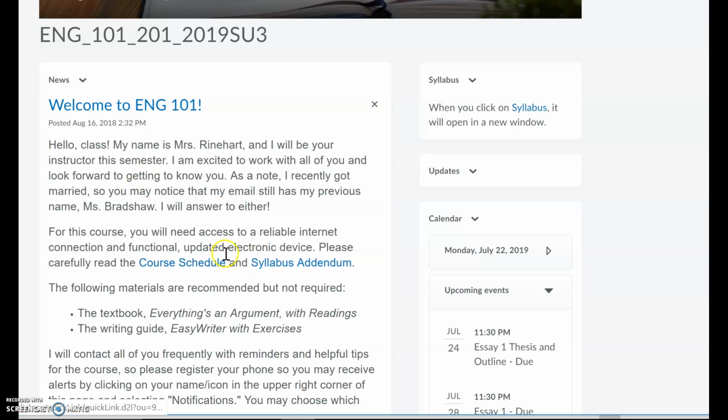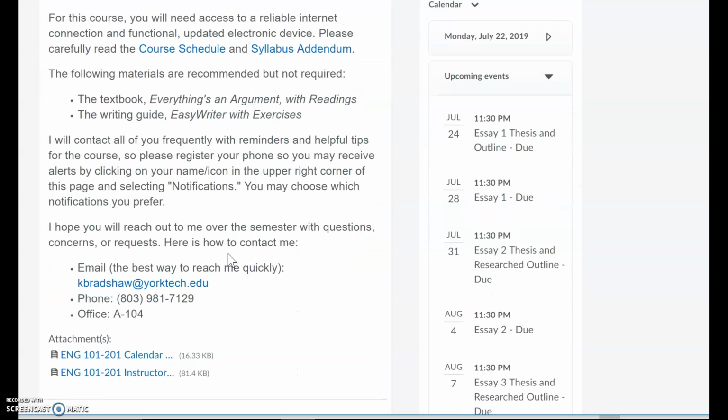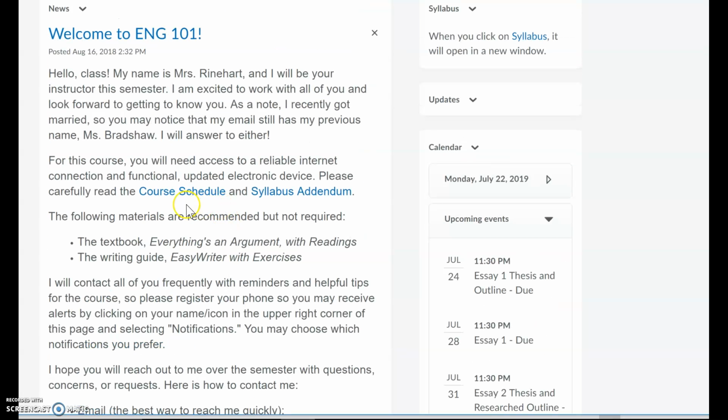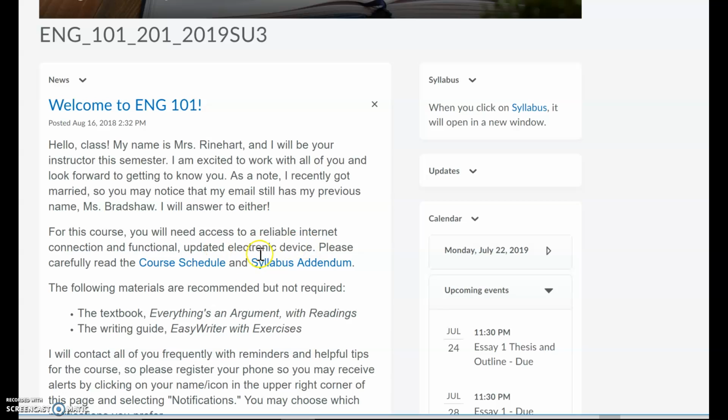So if you notice, I posted this welcome message on our page. And anything in blue is something that you can click on and it will take you directly to that document. Sometimes it may take you to the Dropbox, which will also have the document in it. That should make things very easy for you to find, but I still want you to know where things are located otherwise. My contact information is down here for you. And please note that you do not have to have the textbook for the class, but it's recommended, okay?